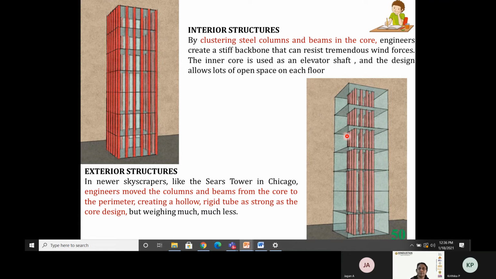So the next advancement they have done is that all these major columns and beams have been taken to the perimeter, creating a hollow space at the interior that becomes the utility space of the building, so that these columns and beams will resist the external load. I hope you understood the meaning of interior type of structures and exterior type of structures.